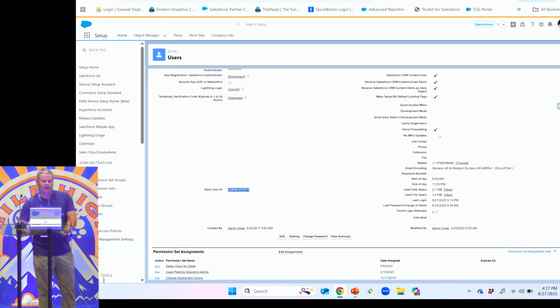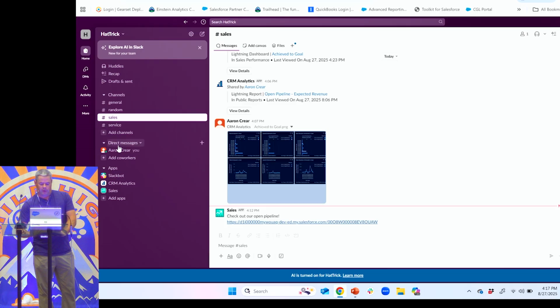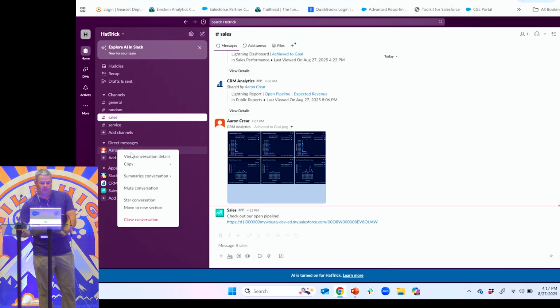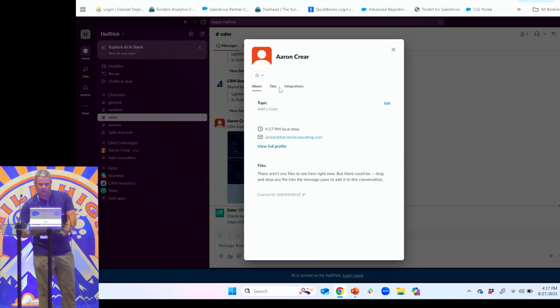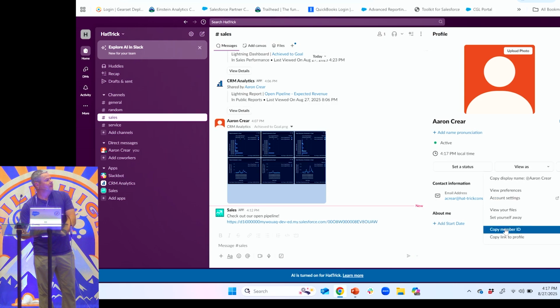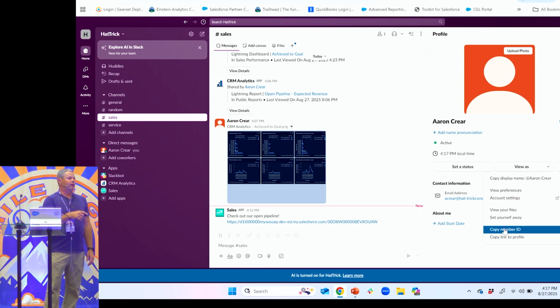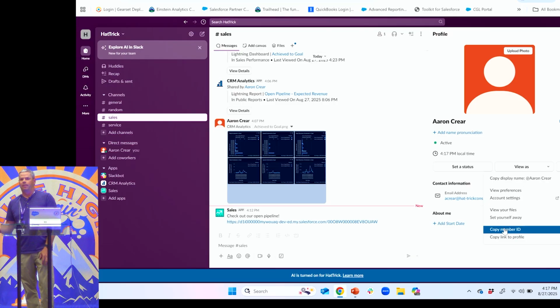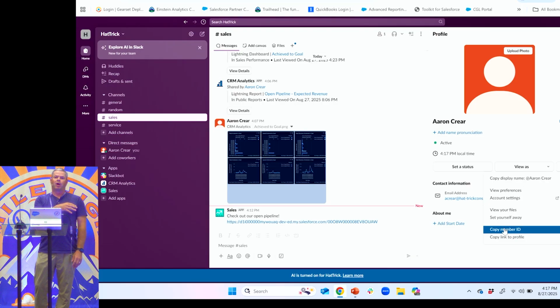If you don't know how to get that, you can just right-click on the person, view the details, view the profile, and then where is it? Copy member ID. So we're just going to put that on the user record. That way when I need to send that person a message, I'm just retrieving it from their record right there. It has the ID for me. Okay.